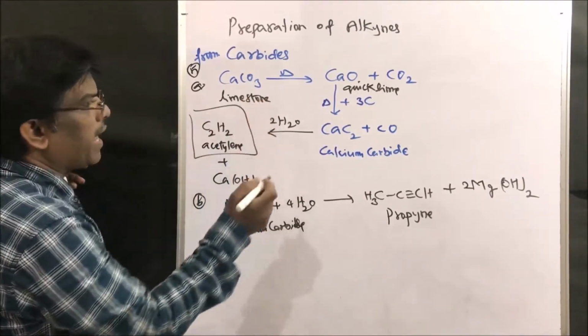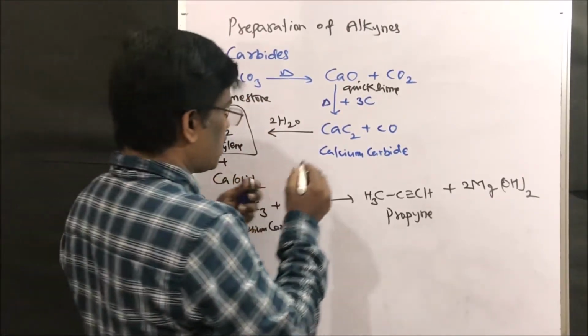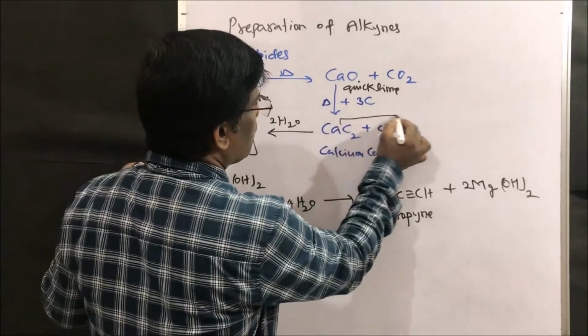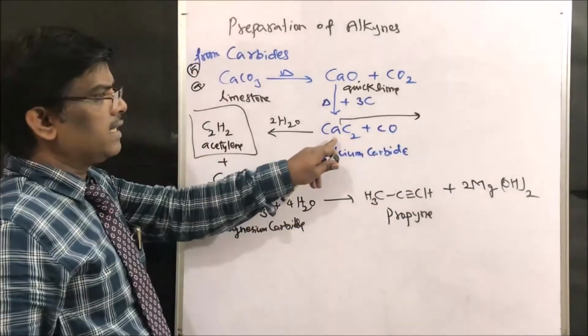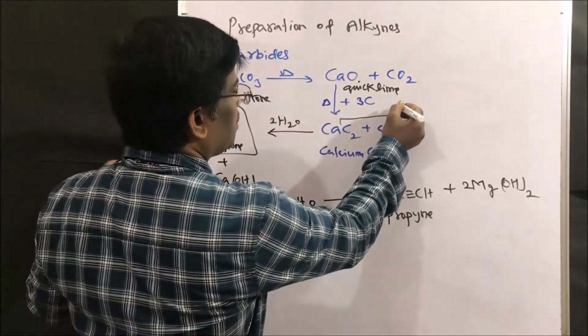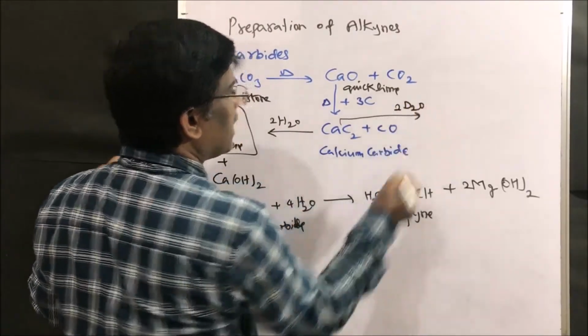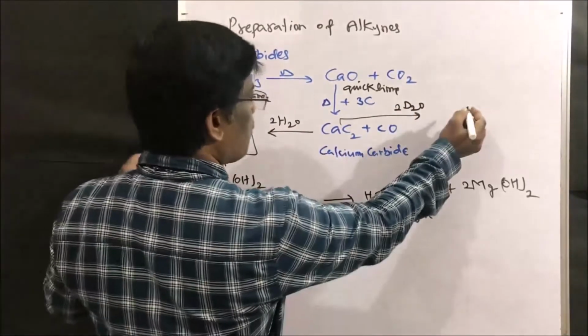Yes, we can prepare deuterated compounds also. For example, if I treat this calcium carbide with 2 moles of deuterium oxide, what compound am I going to get?